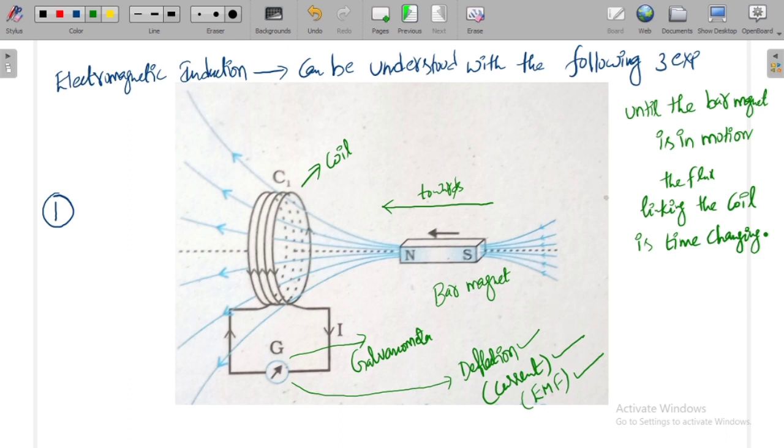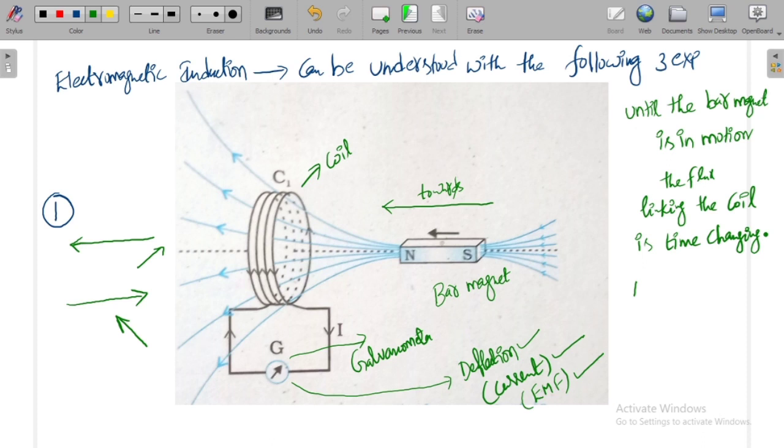And he observed the deflection in the opposite direction. First, when the bar magnet is moving towards the coil, he observed the deflection in this direction. When the bar magnet is moving away from the coil, he observed the deflection in the opposite direction. What does it indicate?